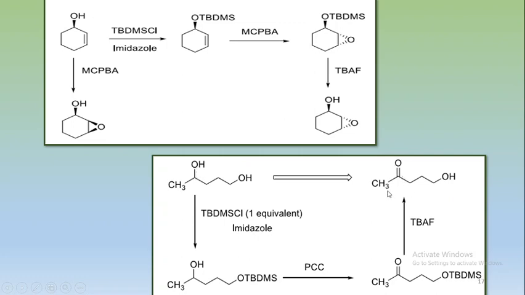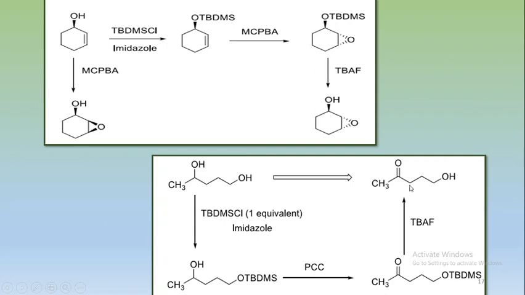This is our desired product, but it is impossible because the primary alcohol is also present, and if we react this molecule with some oxidizing reagent, then the oxidizing reagent will oxidize this primary alcohol as well as this secondary alcohol. That means we got the product in which there is the oxidation of the primary alcohol and also the oxidation of this secondary alcohol, but this is not our desired product.